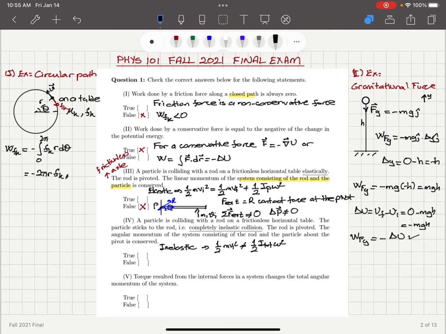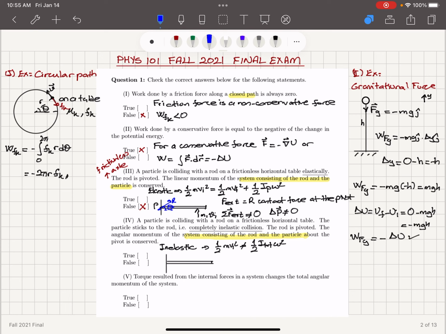Now what I need to check for angular momentum is whether or not I have an external torque acting on the system. Now again, note that the system consists of the rod and the particle.